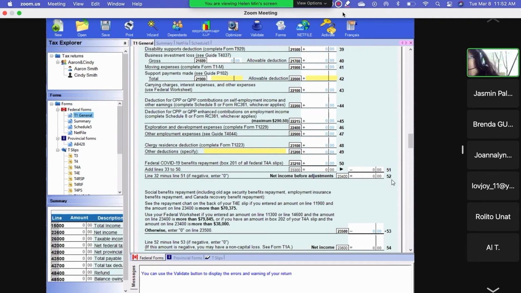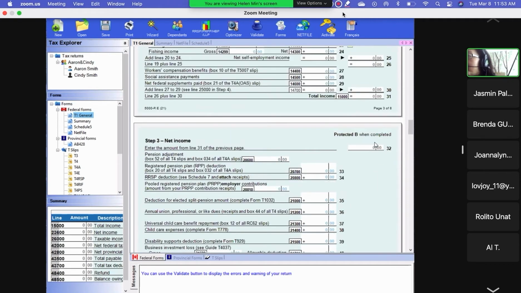So like I said, net income is important. When the government gives you a benefit, when you apply for a benefit, okay? So all the benefits, all the credits, when we do tax credits, you will know the credits. Like medical expenses, like donations, all the credits. All the credits are calculated from net income, not calculated from total income, okay?